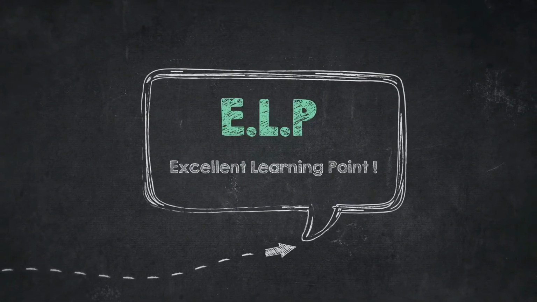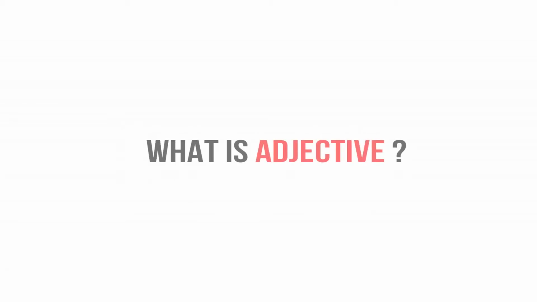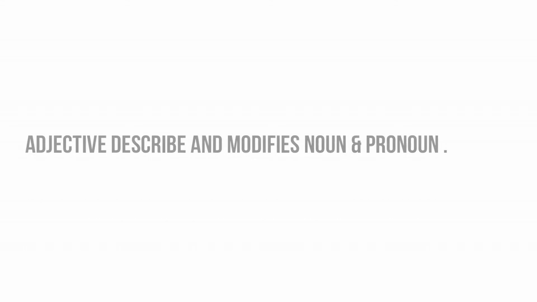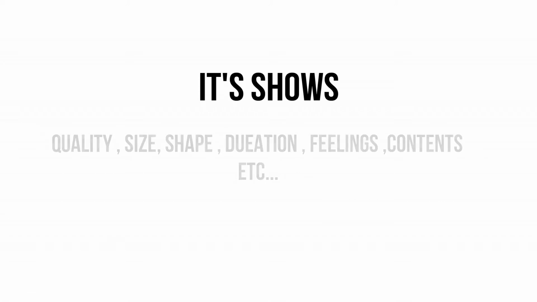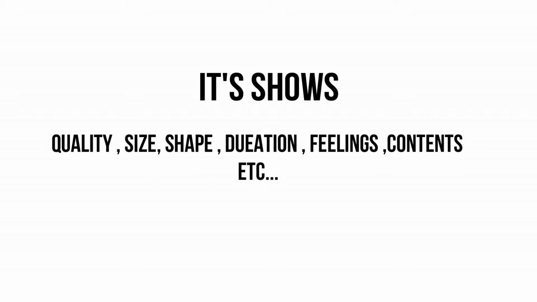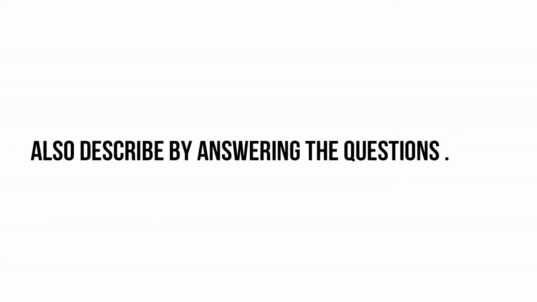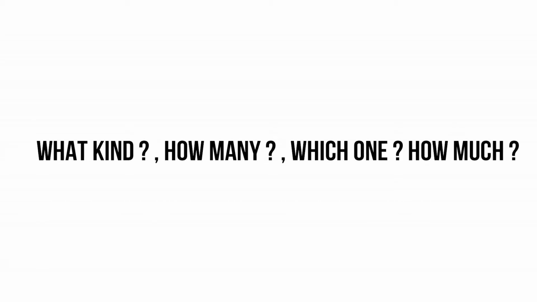So let's go. So we start with adjective. First of all, we need to know what is an adjective. Basically, adjective describes or modifies a noun and pronoun. In a sentence, it normally shows quality, size, shape, duration, feeling, content, and more about a noun and pronoun. And also, adjectives usually provide relevant information about the noun and pronoun. They modify or describe by answering questions like what kind, how many, which one, how much. So this is called adjective.